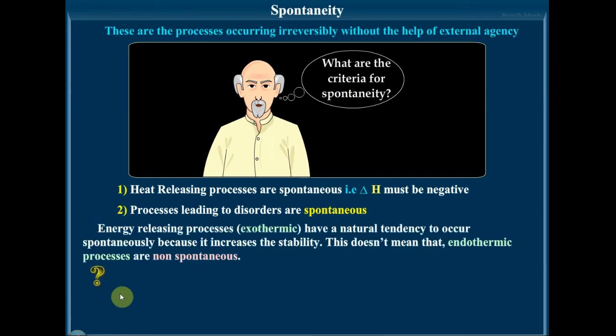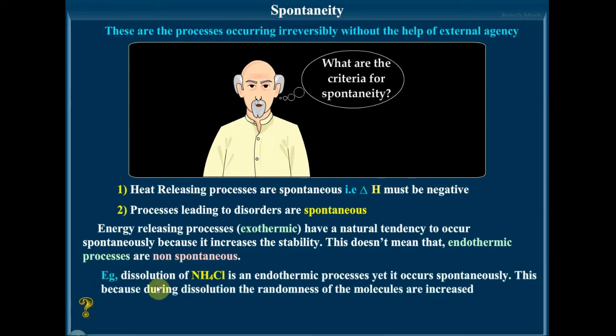So that is what is written here, greater the disorderliness. Energy releasing processes have a natural tendency to occur spontaneously because it increases the stability. This doesn't mean that endothermic processes are not spontaneous, which I had explained earlier. Example, dissolution of ammonium chloride is an endothermic process, yet it occurs spontaneously. This is because during dissolution, the randomness of the molecules is increased.